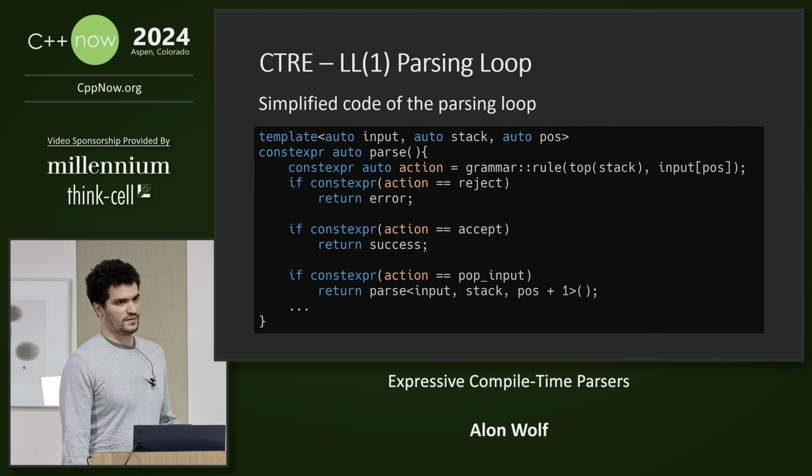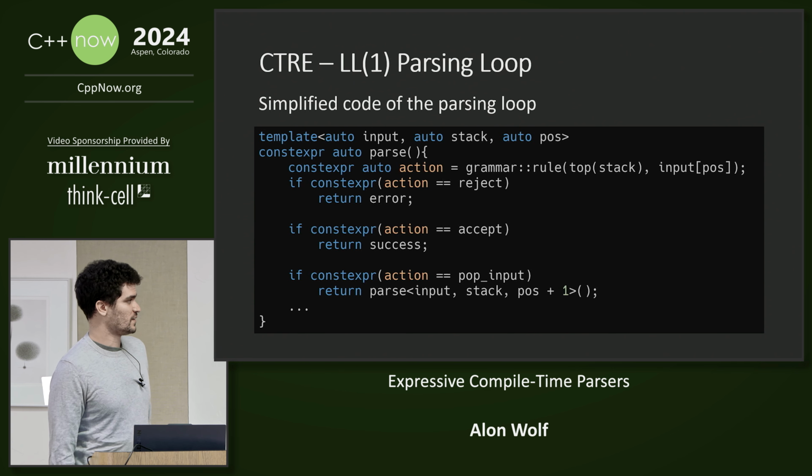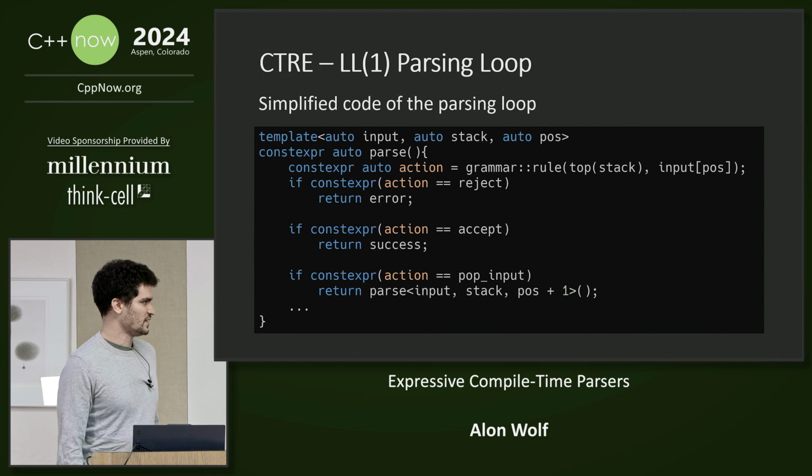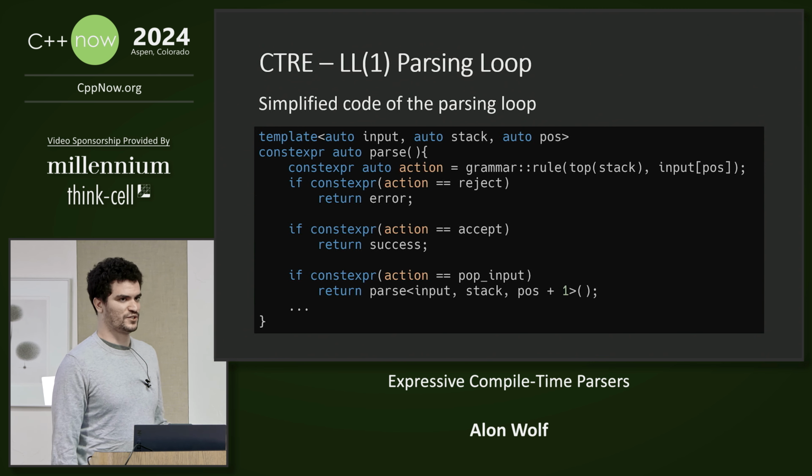Then, during parsing, this is the parsing loop of the LL1 algorithm, and it is greatly simplified. But first, we call the overloaded rule function to determine which action the algorithm should take next. And then it can either return an error or the successful result, or modify the parameters and recurse to the next iteration of the loop.